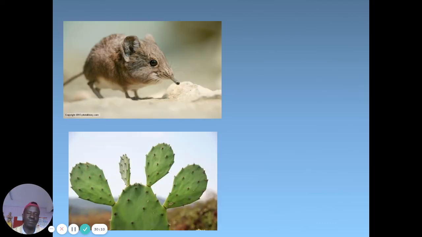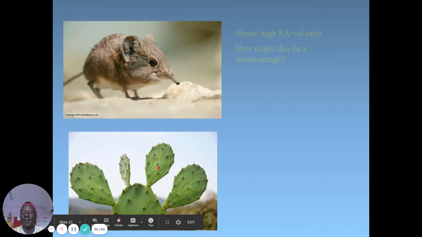You can see this mouse here has a large surface area to volume ratio, and therefore its feeding is high as compared to a larger organism like an elephant, because elephants eat less. The mouse's metabolic rate is high because it loses a lot of heat to the surrounding. The elephant's skin is thick, which means the rate at which it loses materials is less as compared to smaller ones. So this is an adaptation to environment.